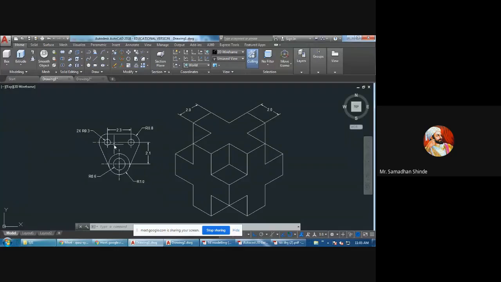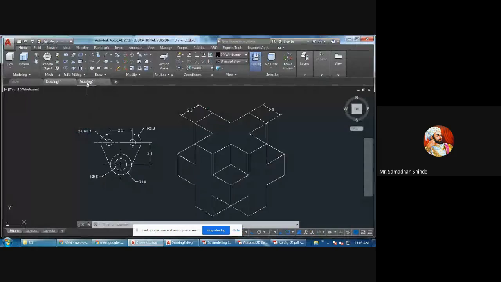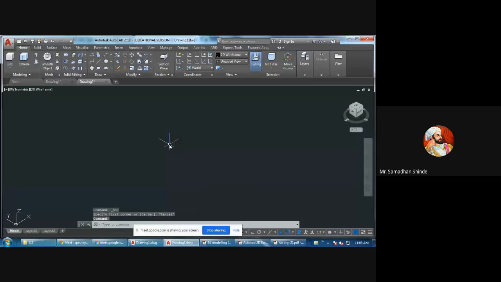So the first drawing is 2D drawing, the second one is isometric, and now we will see 3D. So whenever you want to draw 3D, where is it required? Civil engineers are very much familiar with this 2D and 3D. Earlier, before these software, engineers were drawing only the 2D plan.